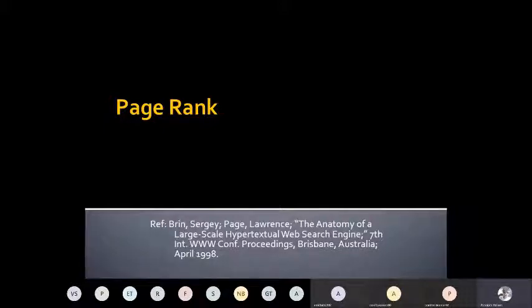So the PageRank was published in the International World Wide Web Conference in 1998, and at that time Sergey Brin and Lawrence Page were students at Stanford University Computer Science Department. It may be worthy to note that in the same year, Andrew Ng also submitted his master's thesis at the same department, although much later on he contributed to Google Brain. But the PageRank algorithm immediately made a breakthrough and started Google.